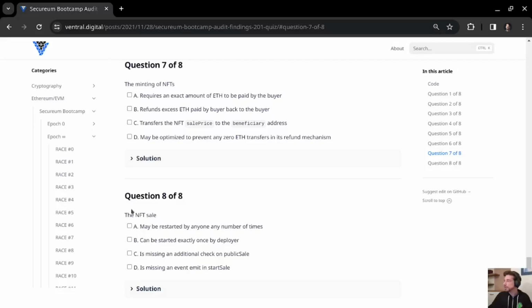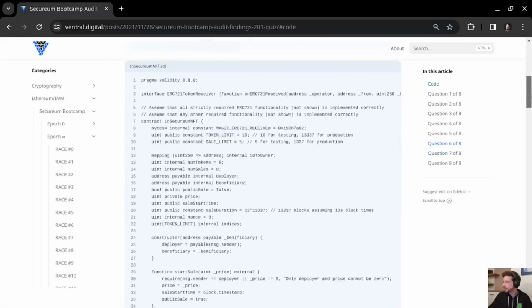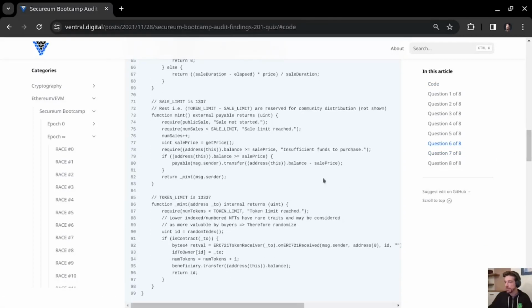So let's take a look at the code of the minting function, and we can see here that we have the sale price, which is determined by calling getPrice, and we can see that the balance of the contract is allowed to be greater than or equal to the sale price. So what the caller sends to the mint function is not required to be exactly equal to the sale price.